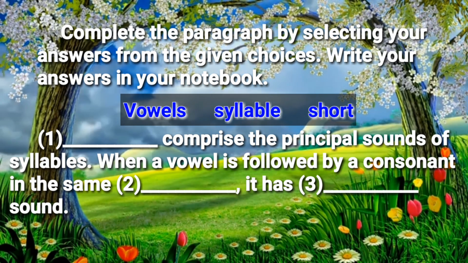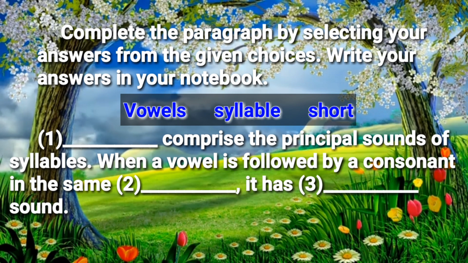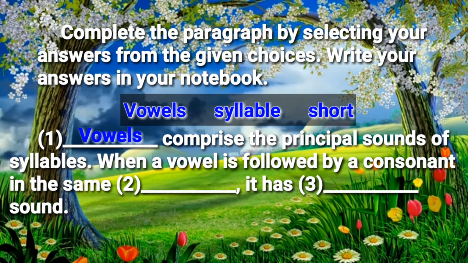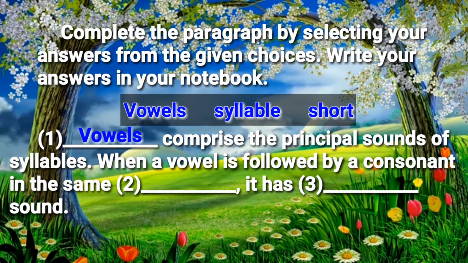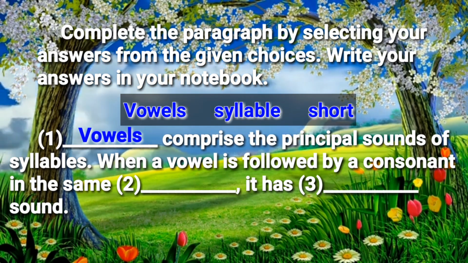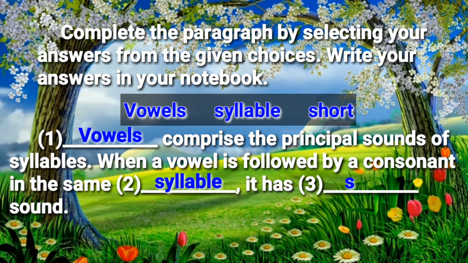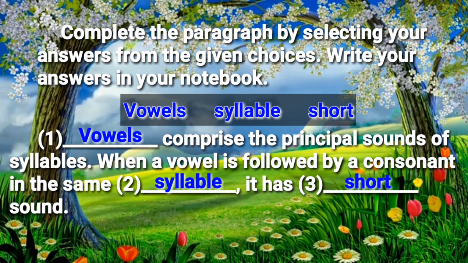Let's see if you got the correct answer. Number 1 answer is vowels. Vowels comprise the principal sounds of syllables. When a vowel is followed by a consonant in the same syllable, it has short sound.